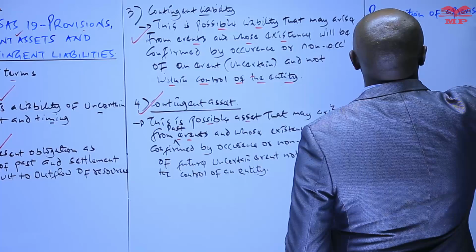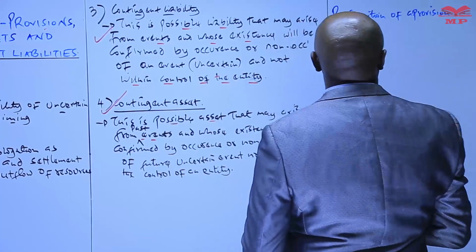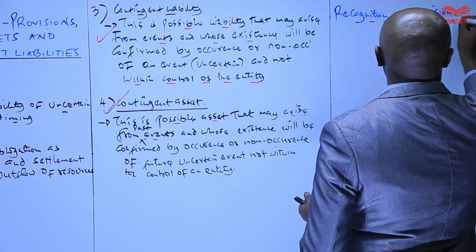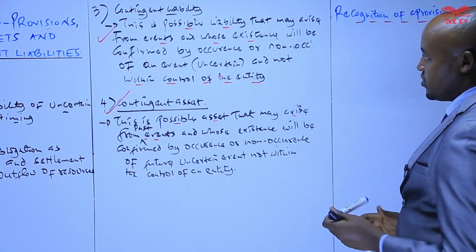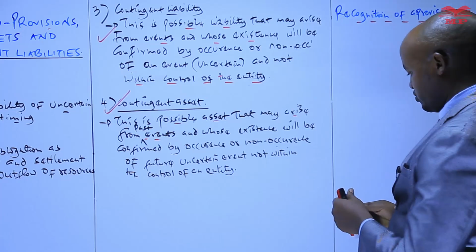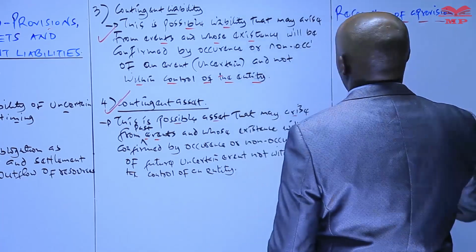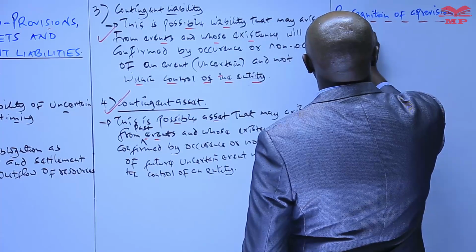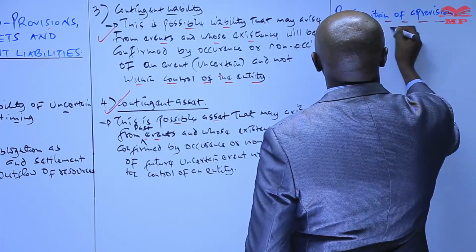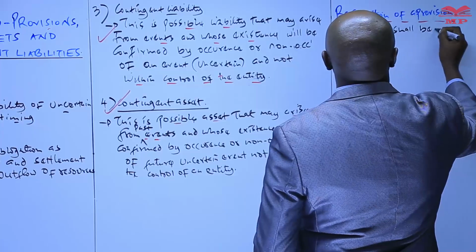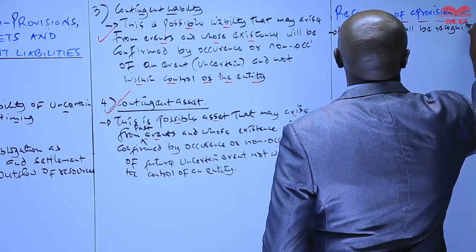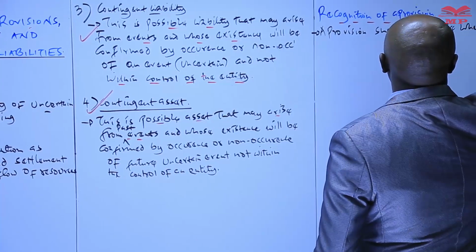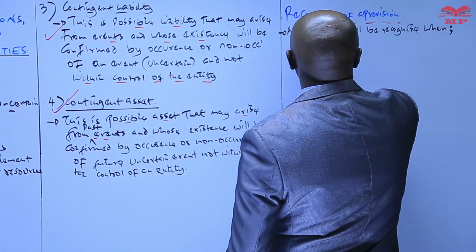When should the company create a provision as far as contingent liabilities are concerned? Here we have two conditions which must be met for a provision to be recognized. A provision shall be recognized when two conditions are met.